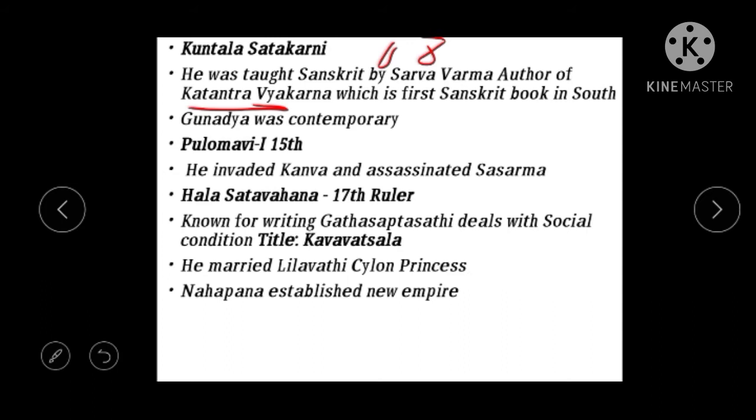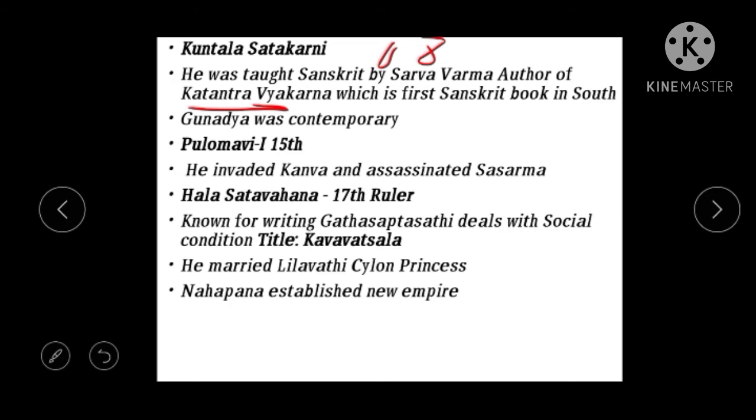Then we see the next ruler, Pulamavi. Pulamavi is said to be the 15th ruler of the Shatavahana dynasty, according to the Matsya Purana. What is important during this period is that he invaded the Kanvas, who were rivaling neighbors, and he assassinated Sasarma, the ruler of Kanva.